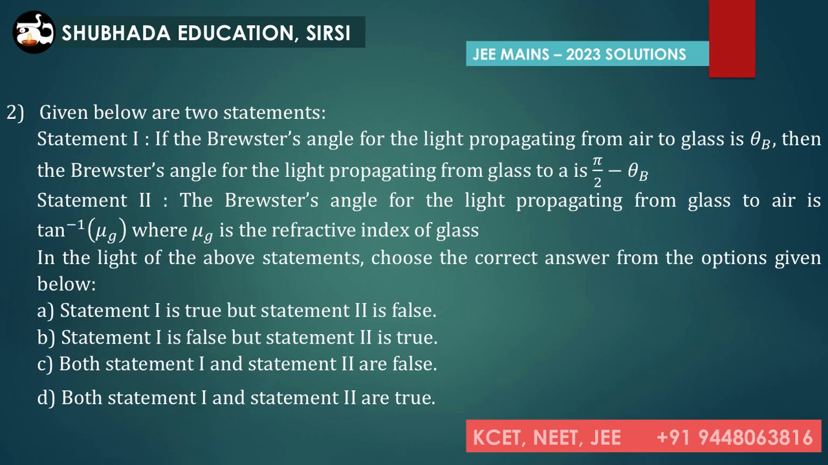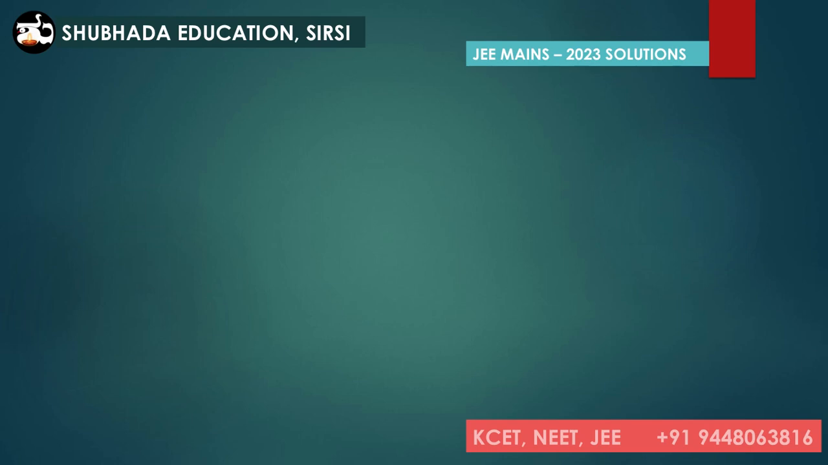Okay, here is a problem based on wave optics and Brewster's law. They have given two statements, statement 1 and statement 2. Statement 1 says, if the Brewster's angle for light propagating from air to glass is theta b, then the Brewster's angle for light propagating from glass to air is pi by 2 minus theta b. Okay, let me check statement 1 now. Let me take the solution for the same problem. So let's try to solve this problem.